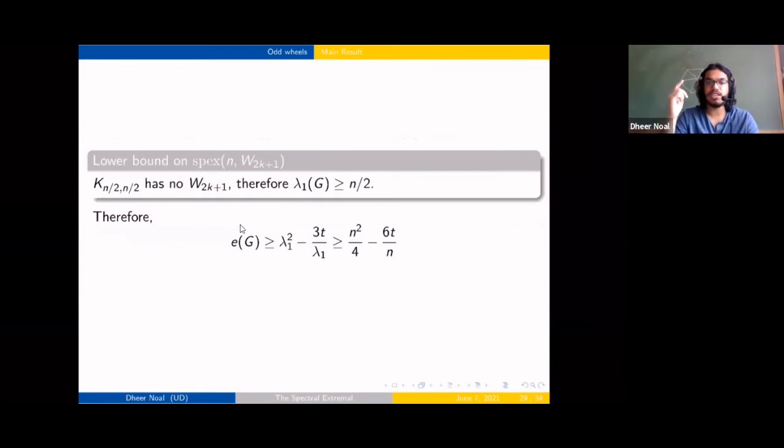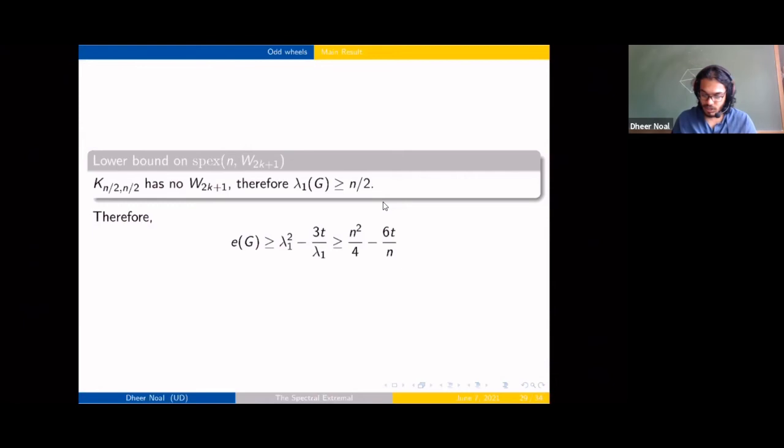So using the previous equation which we had, that the number of edges is bounded below by λ1 square minus 3t by λ1, we can just put in n/2 over here and we get this bound. All right.